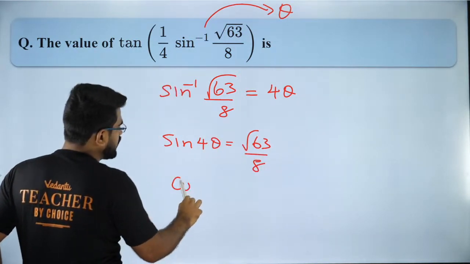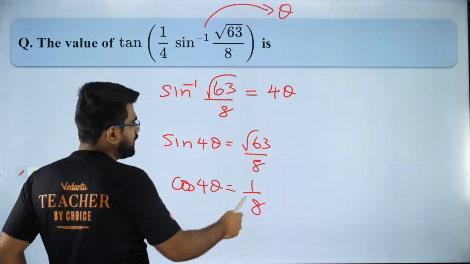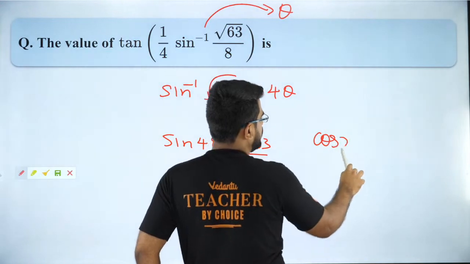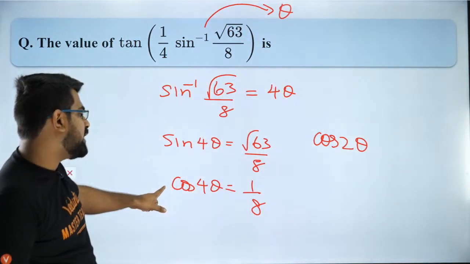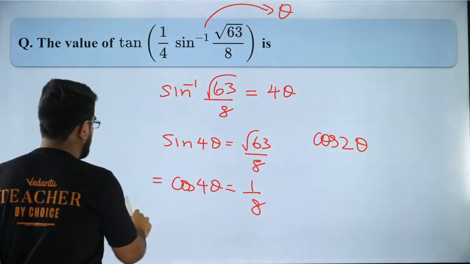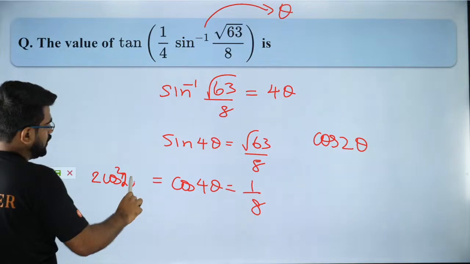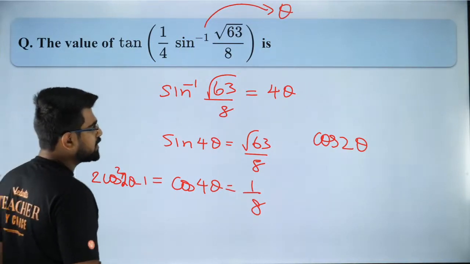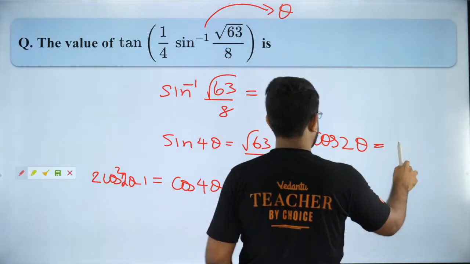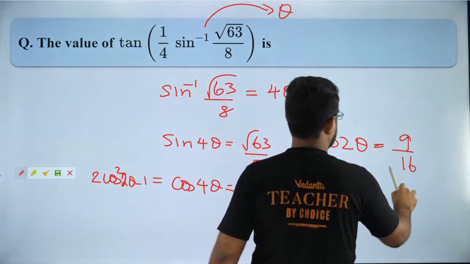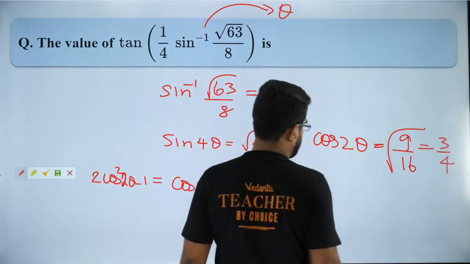So I will get cos of 4 theta as 1 by 8. So I will get cos of 2 theta as what? Cos of 2 theta, how will I get it? Cos of 4 theta can be written as 2 cos square 2 theta minus 1. So cos of 2 theta will be equal to, plus 1 means 9 by 8, so it will be 9 by 16 under root. So that will be your cos of 2 theta, which will be 3 by 4, let's say.